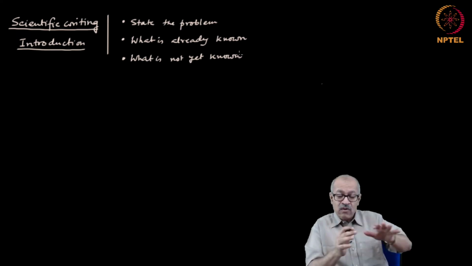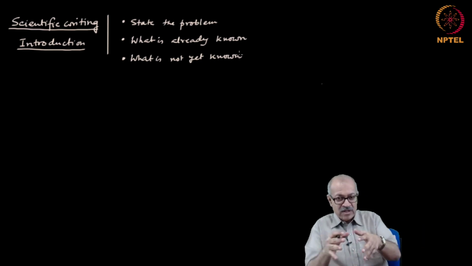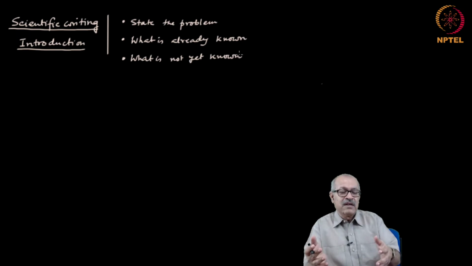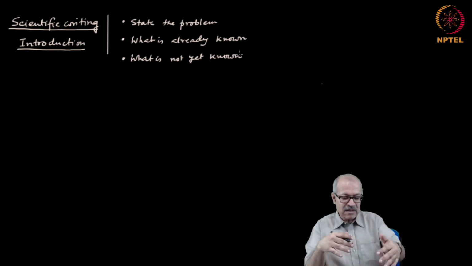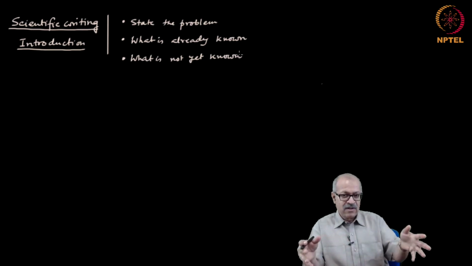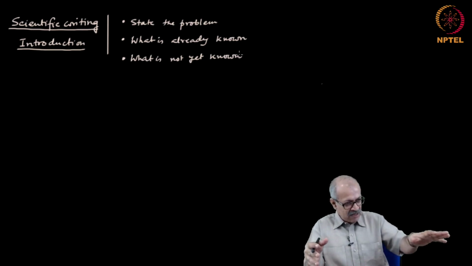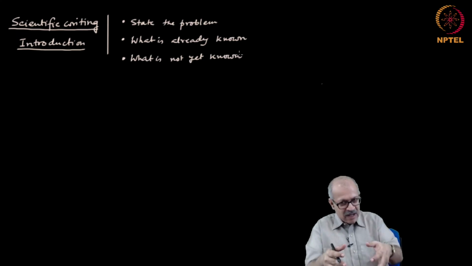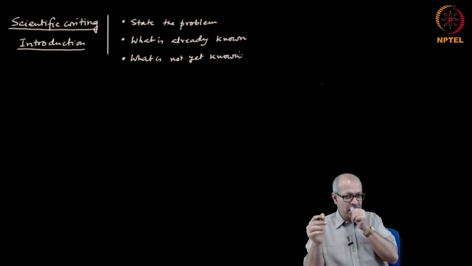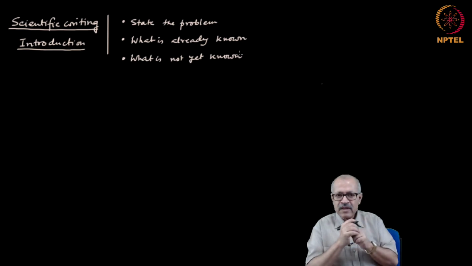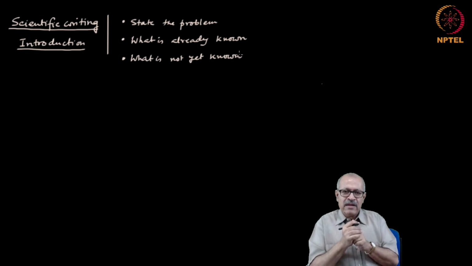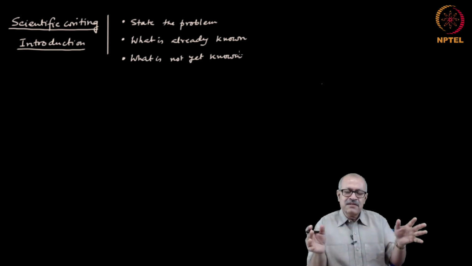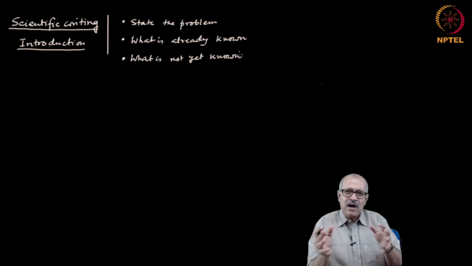So, after having told what is known, then you have to tell that this is what is not yet known, and that is my subject of investigation in this paper. Thus, you establish the motivation: this is known, on that basis I can see that this is unknown, and therefore, this is my subject matter.